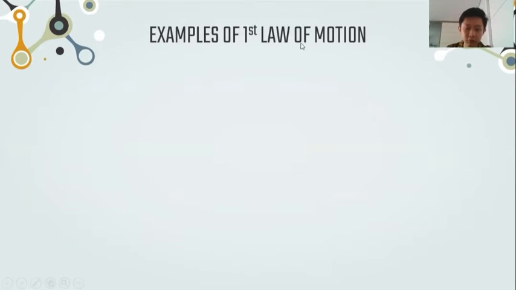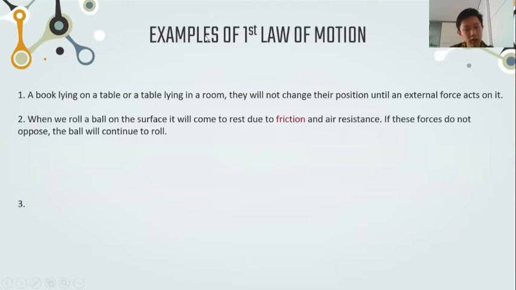Examples of the first law of motion. The first one is a book lying on a table or a table lying in a room. They will not change their position until an external force acts on it. So this book will not change position unless you take it or move it to another place. So there is an external force that acts on it. If you don't move it, the book will stay on the table and not move.